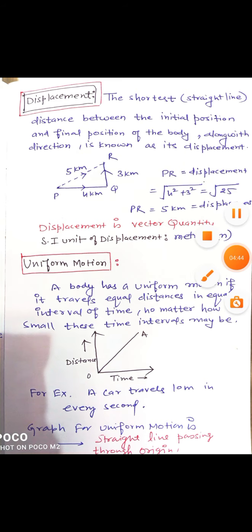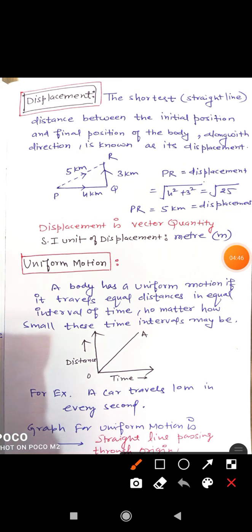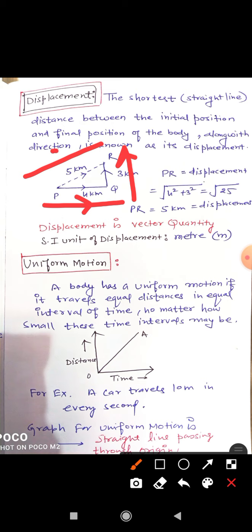So you can see here, if you follow the path, it will be through P to Q and then Q to R. But if you want to take the displacement and reach the destination point R, you will go through P to R directly. So obviously this is the shortest path. So the shortest distance is known as displacement, and how it can be calculated very easily.